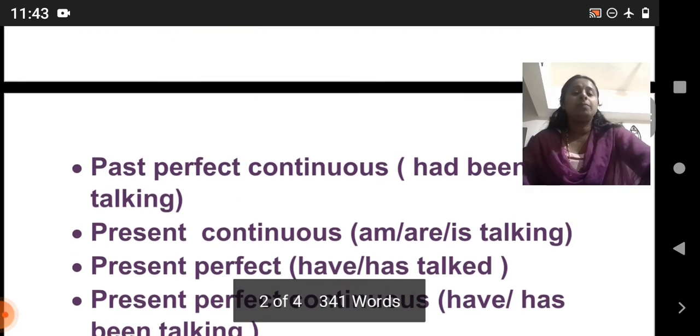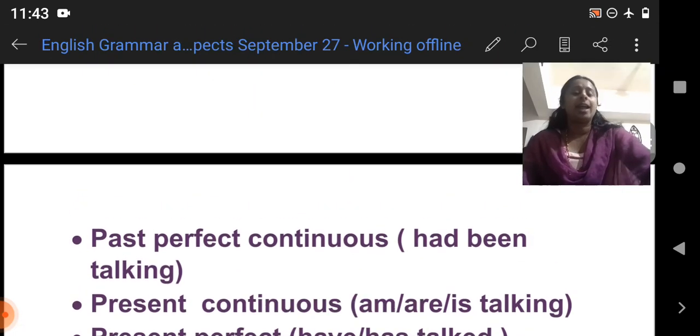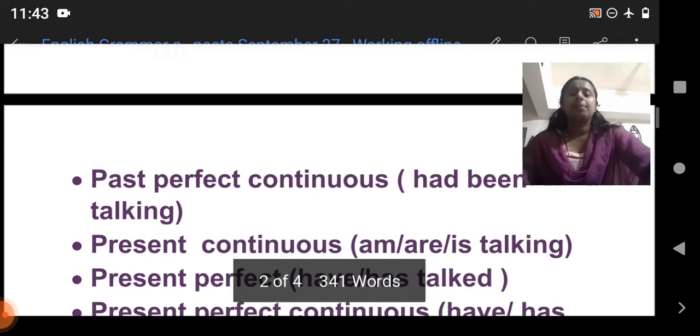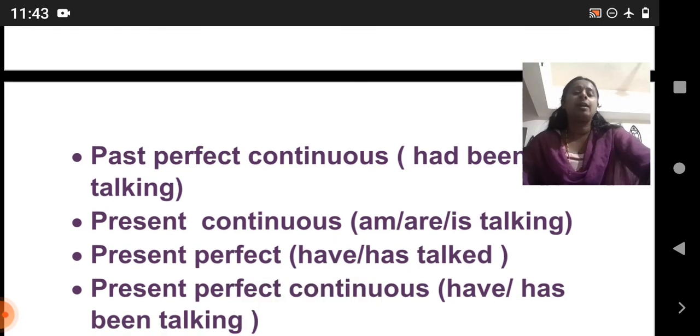And now look here, past perfect continuous: had been talking. Continuous is the ing form, and perfect shows had been. Past shows the had, perfect is been, and continuous is the ing form of the verb. So, had been talking.